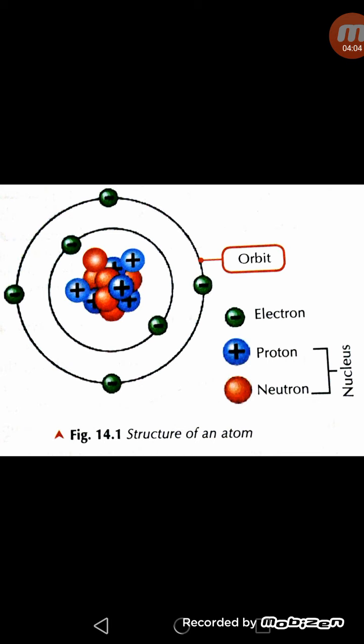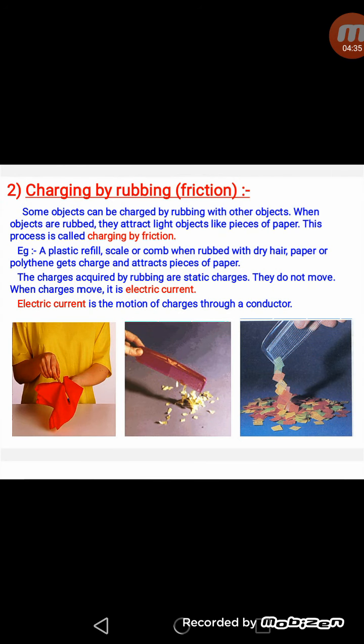In this chapter we will study that whenever we are rubbing two objects, one loses the electrons and the other gains the electrons, due to which there is development of charges. However, electric charges can neither be created nor destroyed, but can only be transferred from one object to another, and this is called the law of conservation of charges. So substances can be charged by friction, conduction or induction, and these types of charges which are introduced by friction, conduction or induction are called static charges.